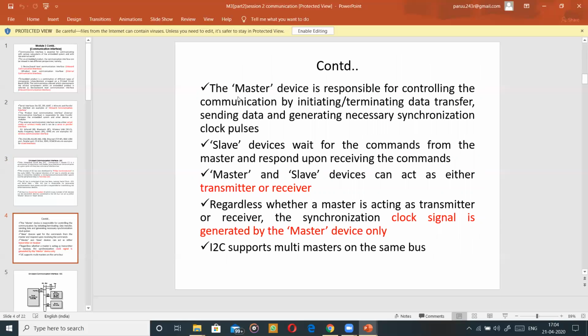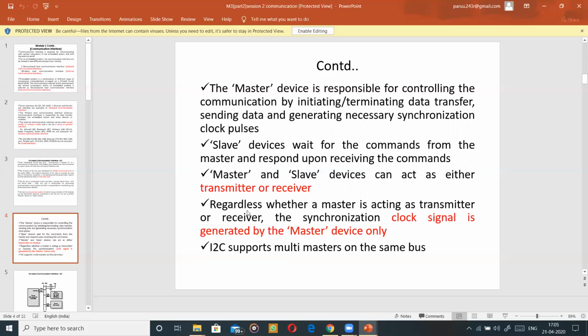So let us see. The master device is responsible for controlling the communication. All of you know the master is responsible for initiating and transmitting the data transfer, and definitely for generating the clock pulses. The slave will wait for the command from the master, and it reacts only after receiving the command. Master and slave devices can act as either a transmitter or a receiver. You can send data from the master or receive data. In the same way, even the slave can become a transmitter or a receiver.